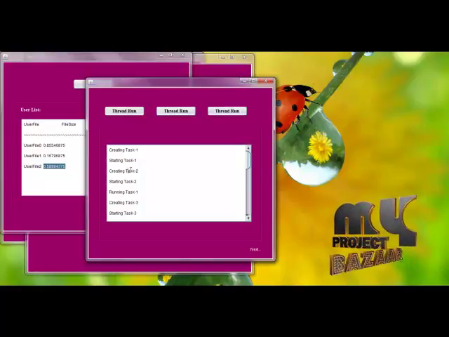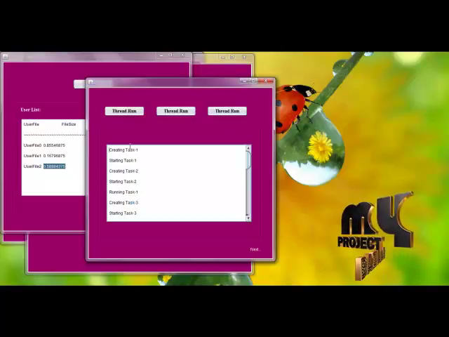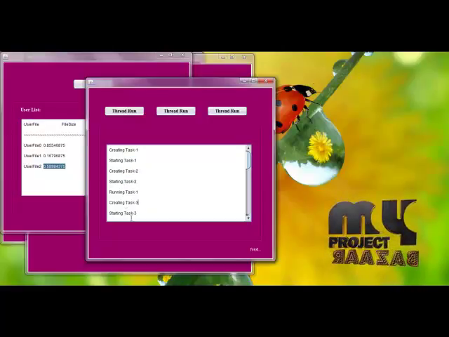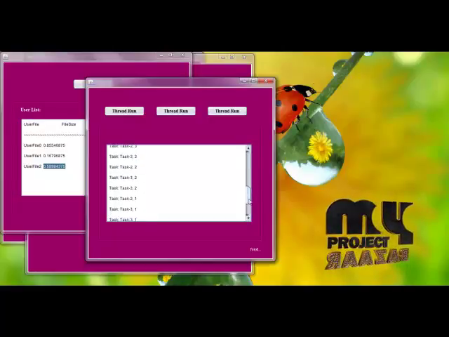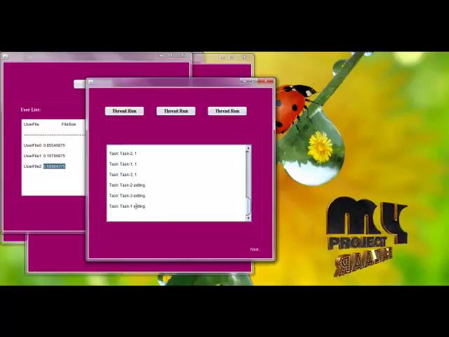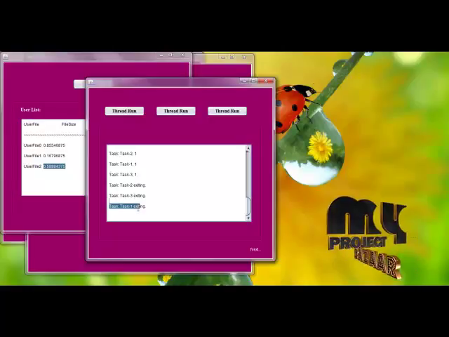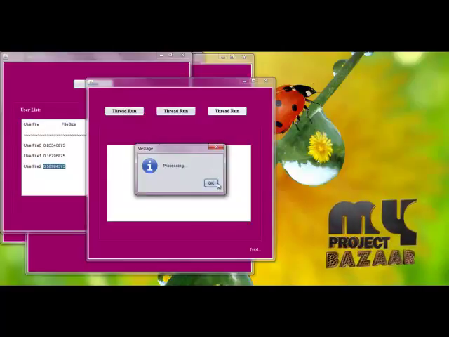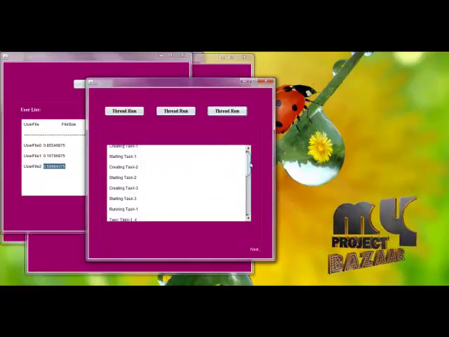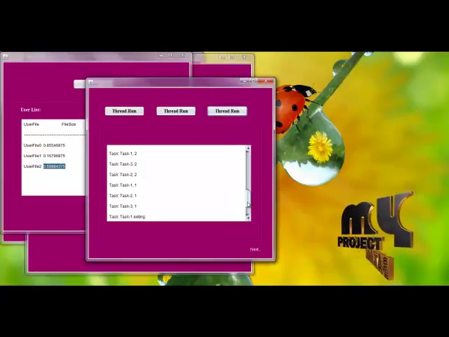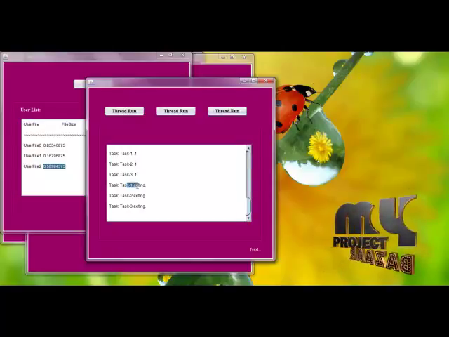Here also task 1, 2, 3 are created, and here also we are starting the tasks. Here our tasks are executed as 2, 3, 1. Previously it executed as 1, 3, 2. Here it executed 2, 3, 1. Third, processing is also completed, and it finally executed as 1, 2, 3.